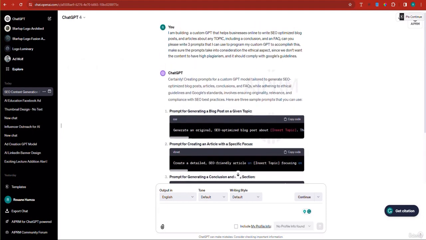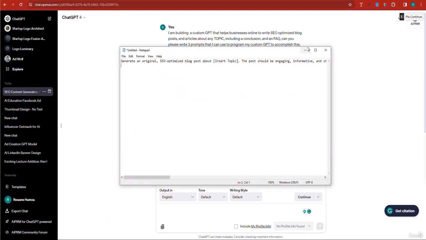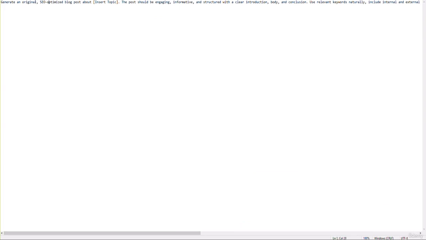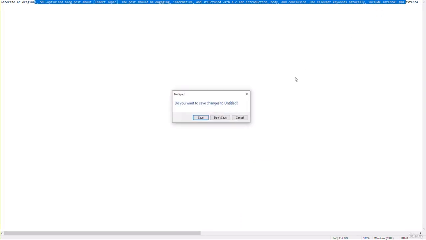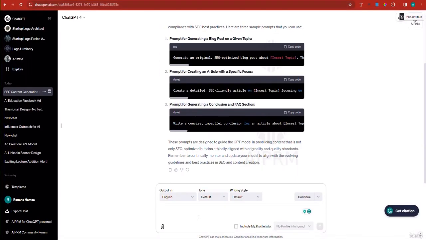Here is a prompt for generating a blog post given a topic. Certainly, prompts for a custom GPT model tailored. All right, so I'm going to copy this prompt into a text notepad and see what it's all about. It's a long prompt. This post should be engaging, informative. Okay, don't save. I think it didn't quite understand what I'm talking about.